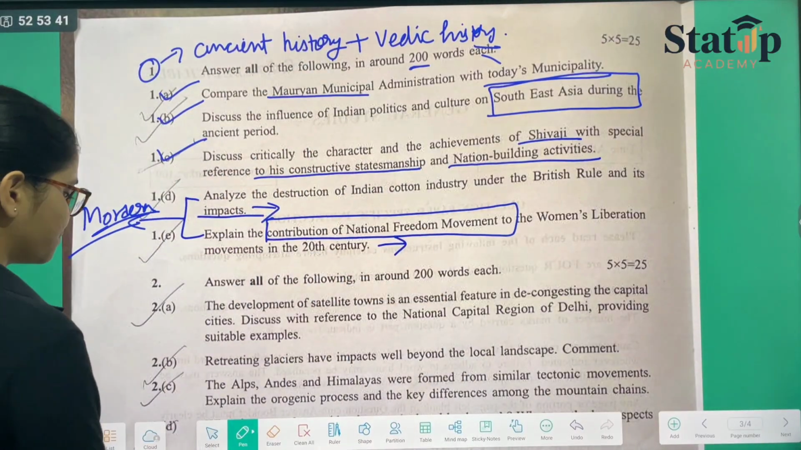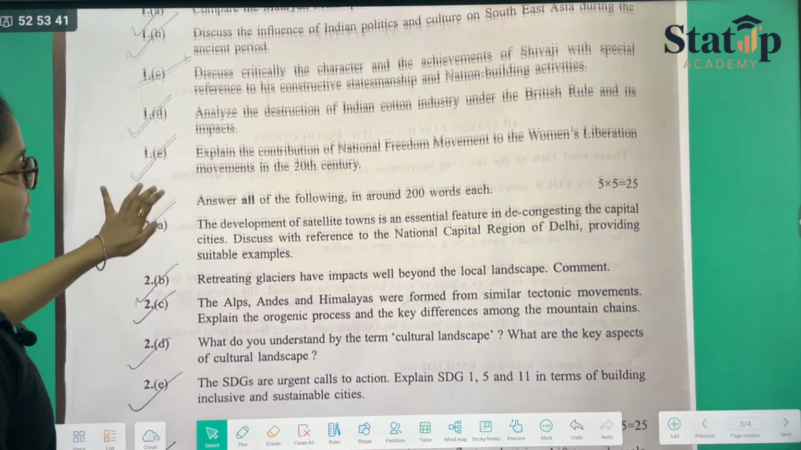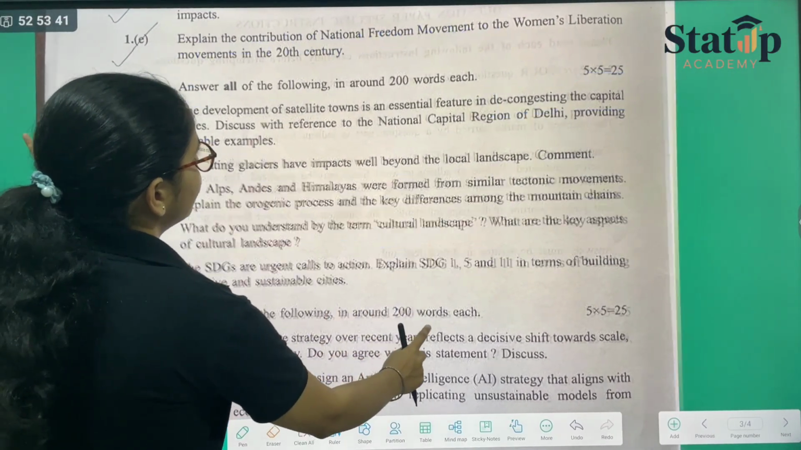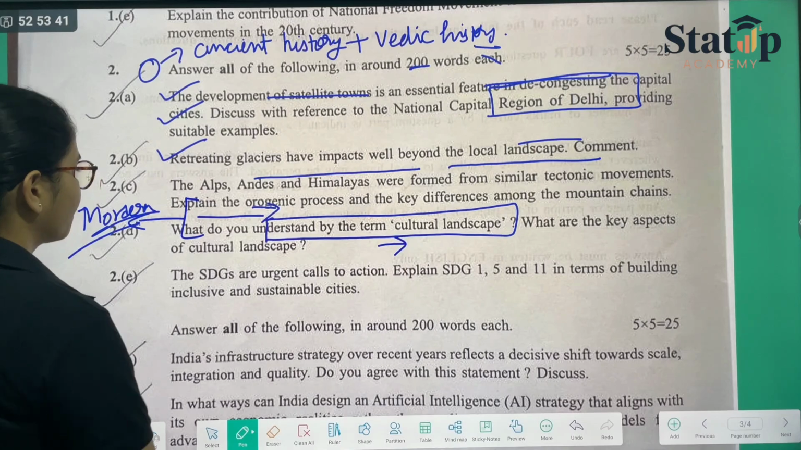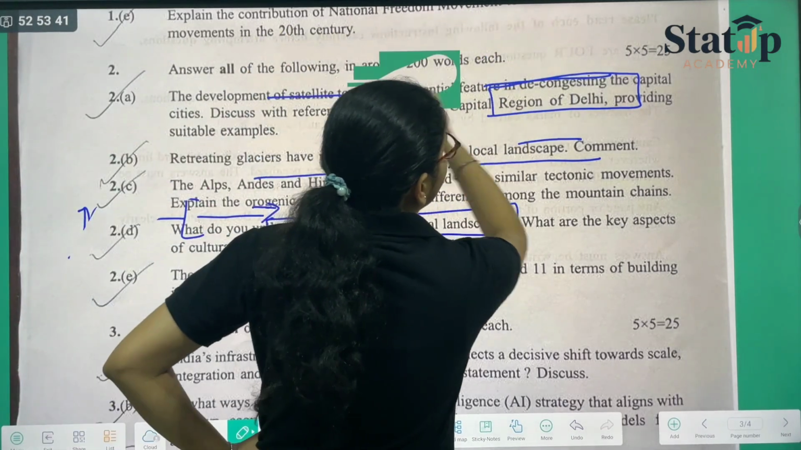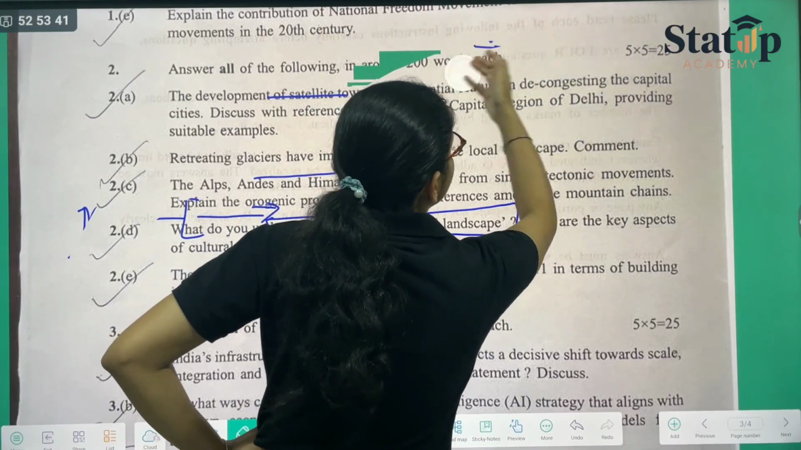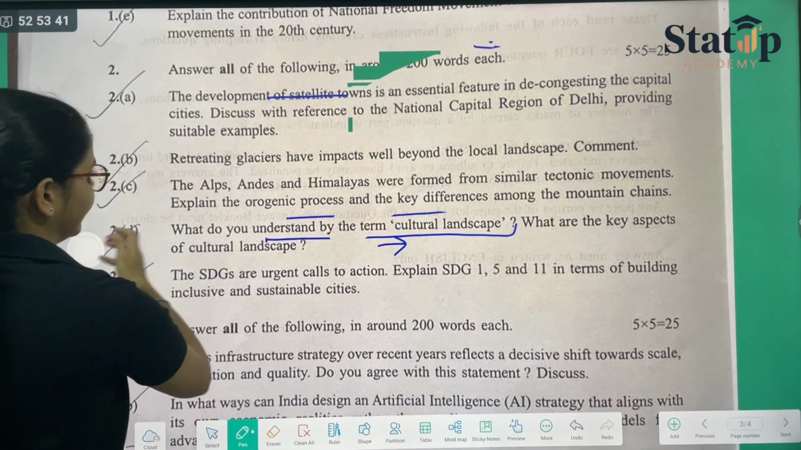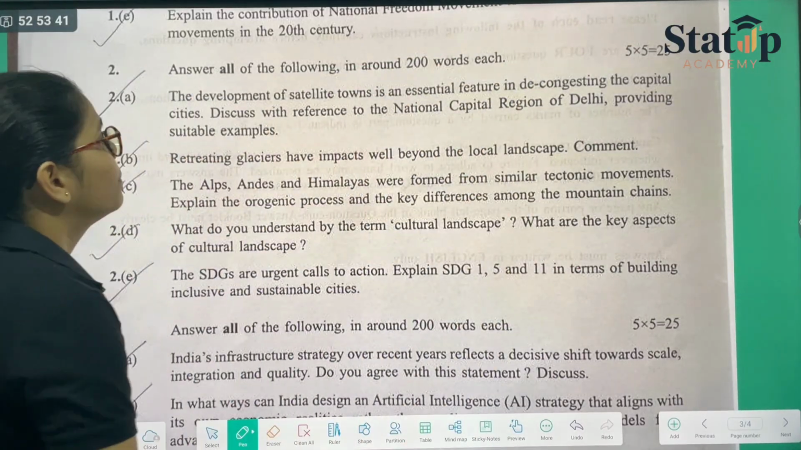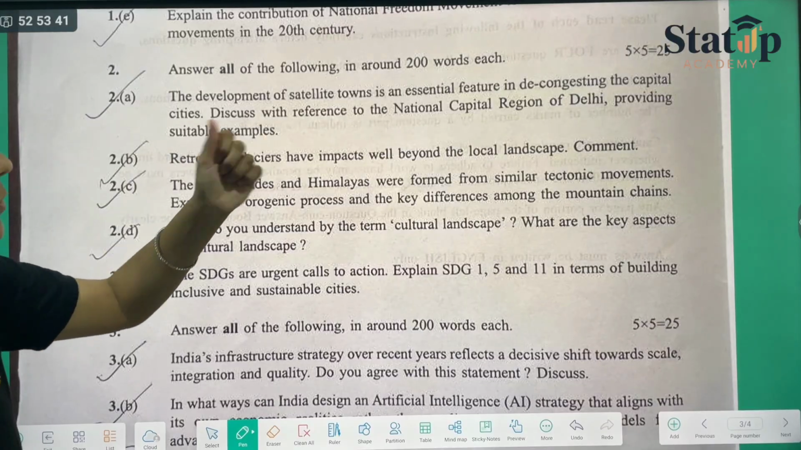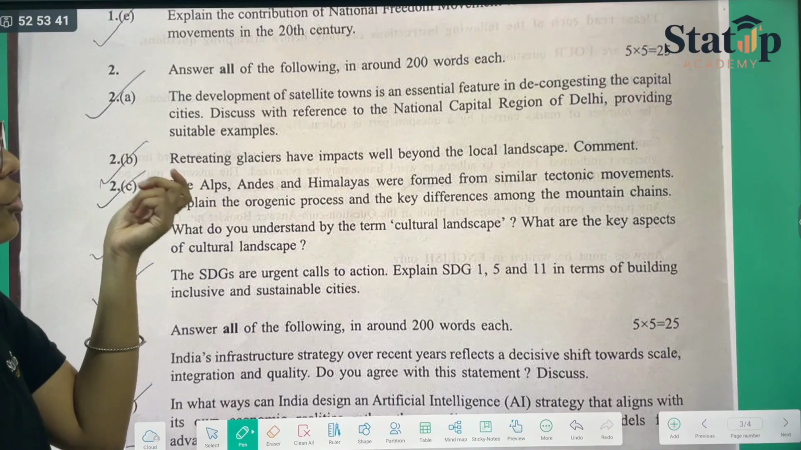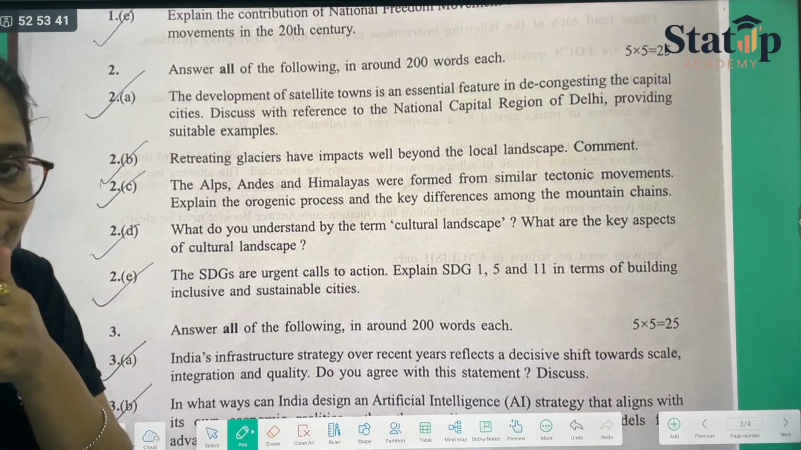Anyway, coming to the next thing, question number 2 says, answer the following in around 200 words. The first is the development of satellite towns. The development of satellite towns is an essential feature for decongesting capital cities; discuss with reference to the National Capital Region of Delhi, providing suitable examples.